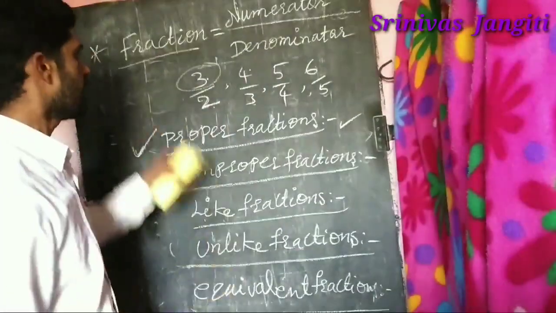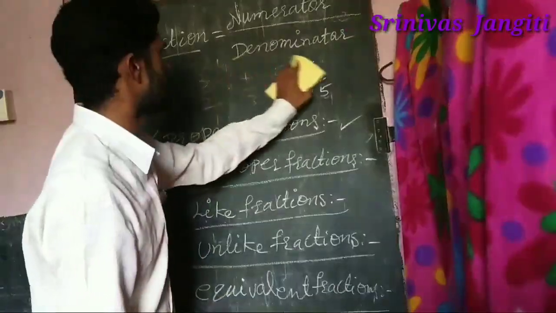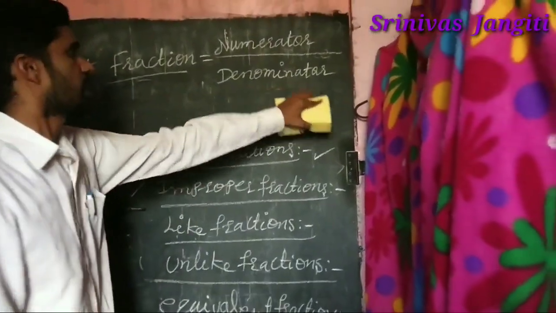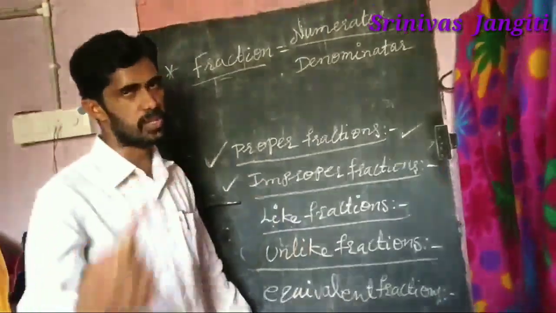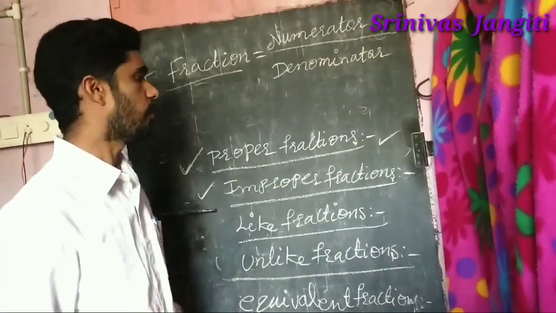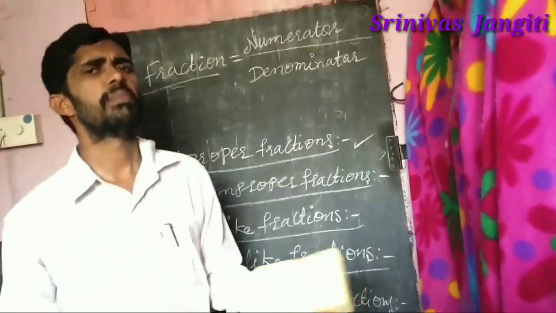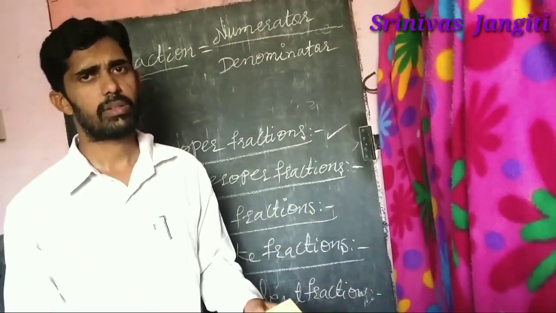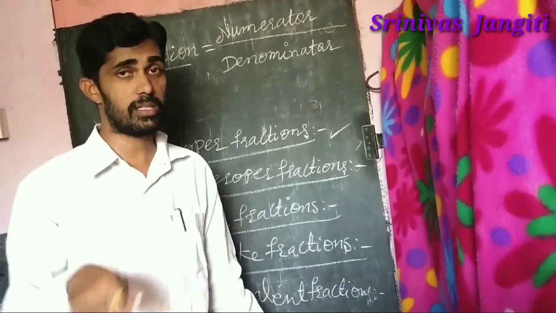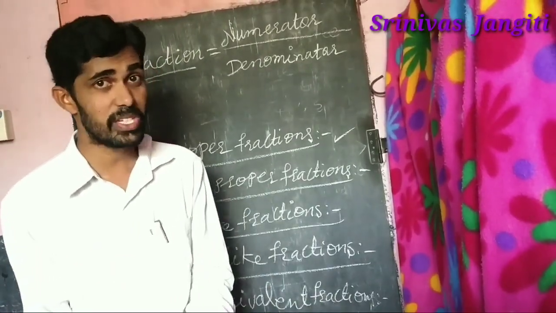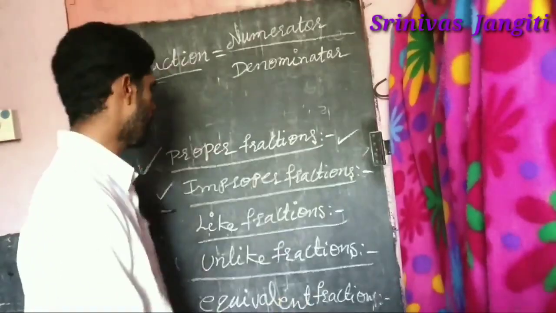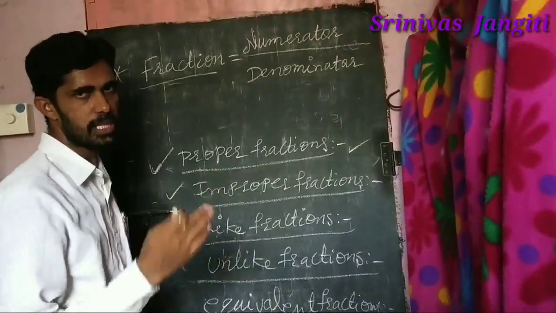Clear, everyone? Then there is also one more, a mixed fraction. It's so simple that I have not written it here. Because of these two things, the mixed one you will know automatically. Why? What is the meaning of a mixture? Do you know what a mixture is? Very clever. Like karabundi with onions and everything, it is called a mixture. In the same way, mixing proper and improper, you know the meaning.